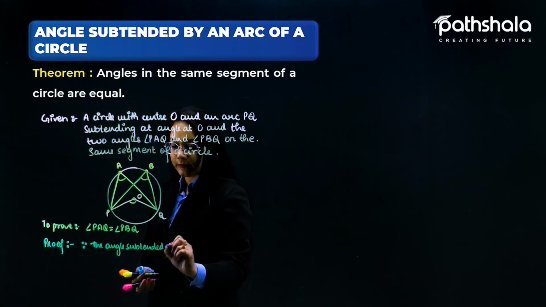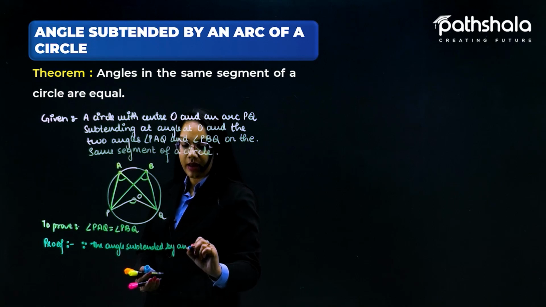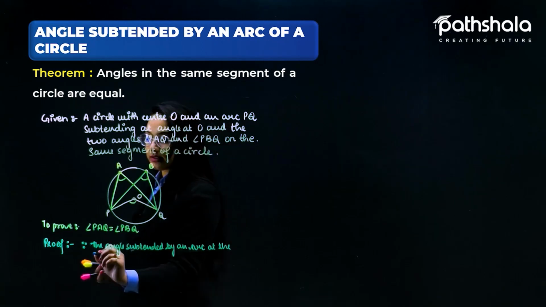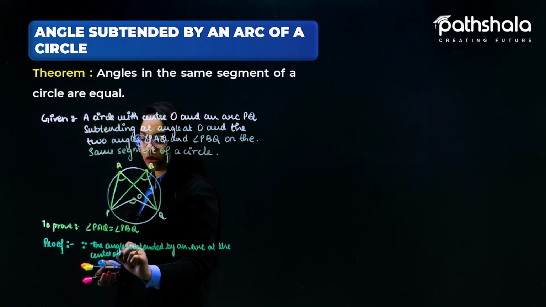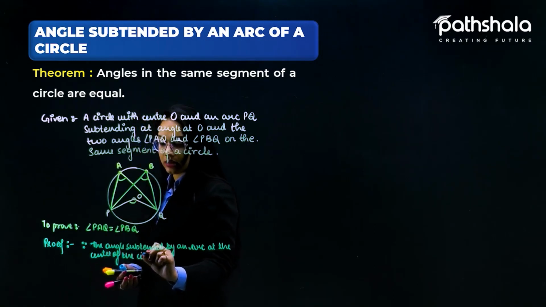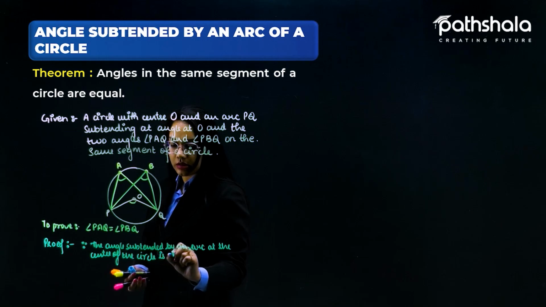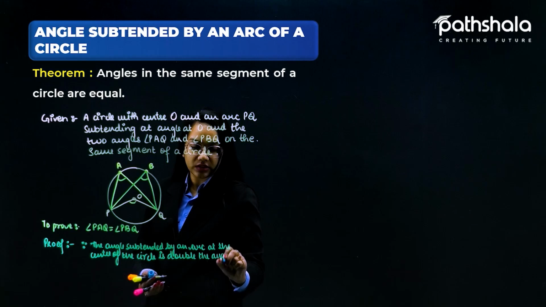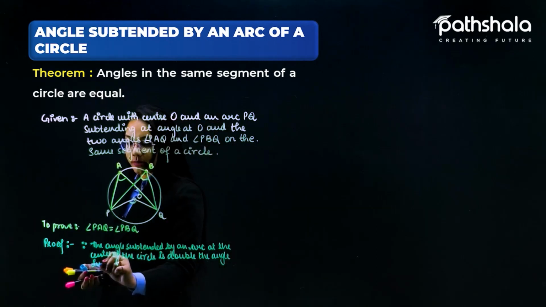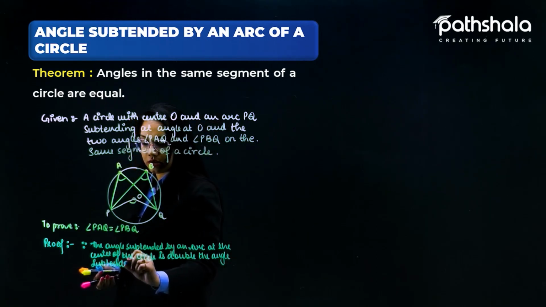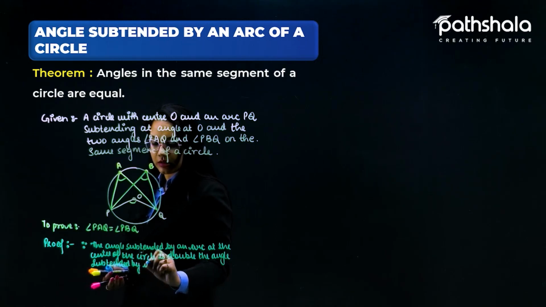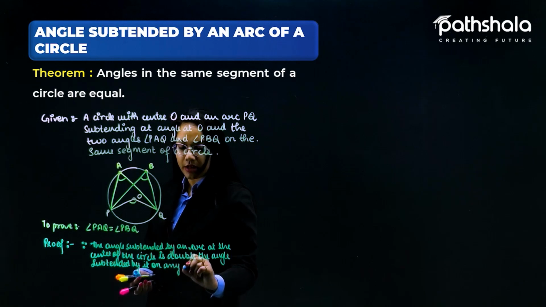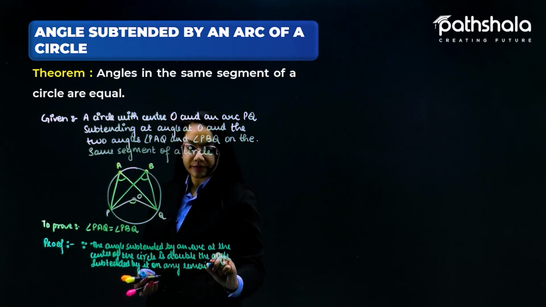Since the angle subtended by an arc at the center of the circle is double the angle subtended by it on any remaining point of the circle,